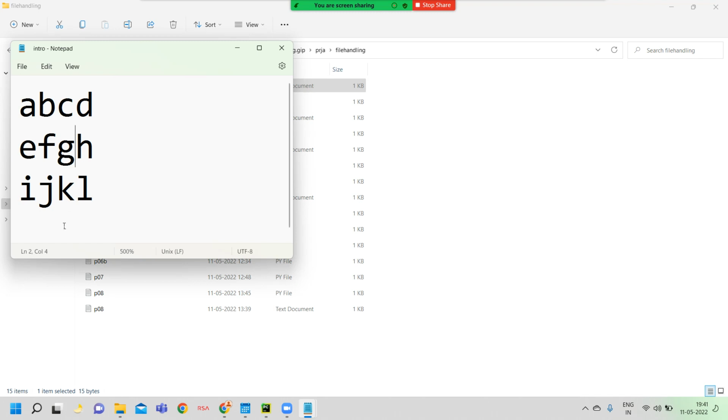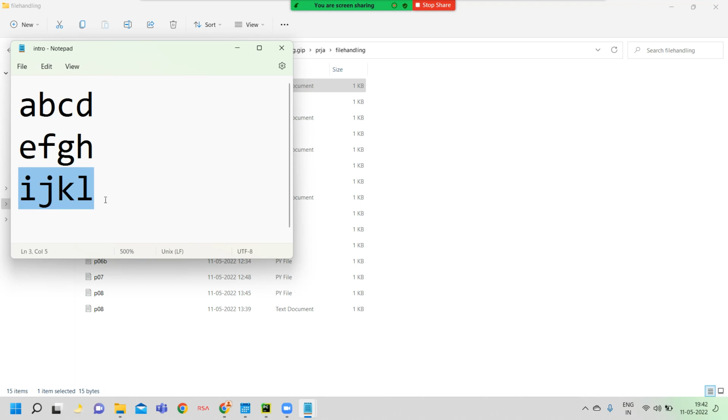Okay, now the cursor blinks after L. What is the file cursor pointer location? 15. How? The first line has 4 characters, 4 plus 1 new line, 5. The next line has 4 characters plus 1 new line, 5. Now 5 plus 5, 10.